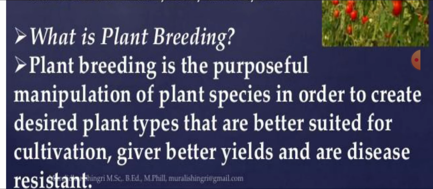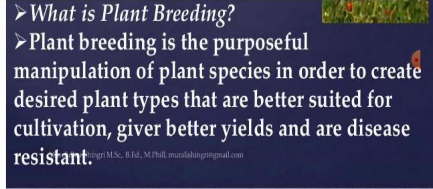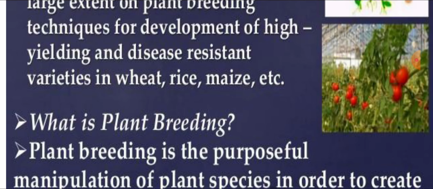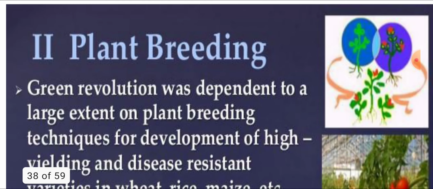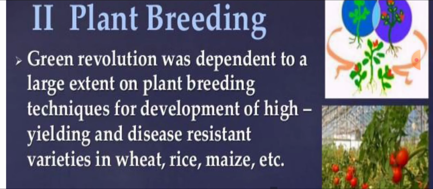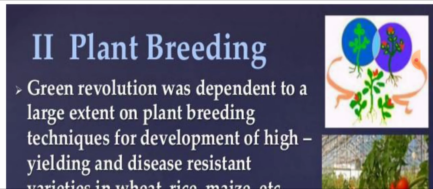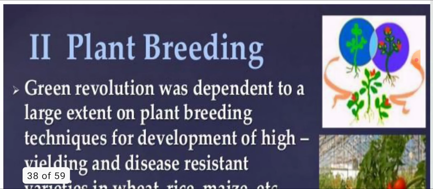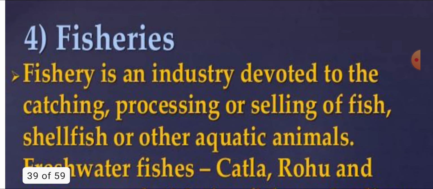What is plant breeding? Plant breeding is to get desirable types of plants that are suitable for cultivation, with better yield and disease resistance. It means the cultivation of plants by tissue culture, hydroponics and high yielding varieties. That is known as plant breeding, and it will help in the enhancement of crop production.